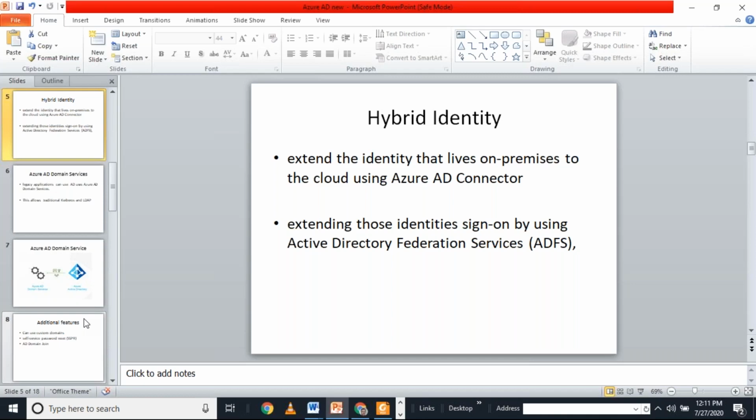In advanced deployments, they use a single sign-on feature with Azure AD, using the Active Directory Federation Service feature. In this case, the user information will not be replicated to Azure AD, but the user authentication request will be forwarded to the on-premise AD using Active Directory Federation Service.